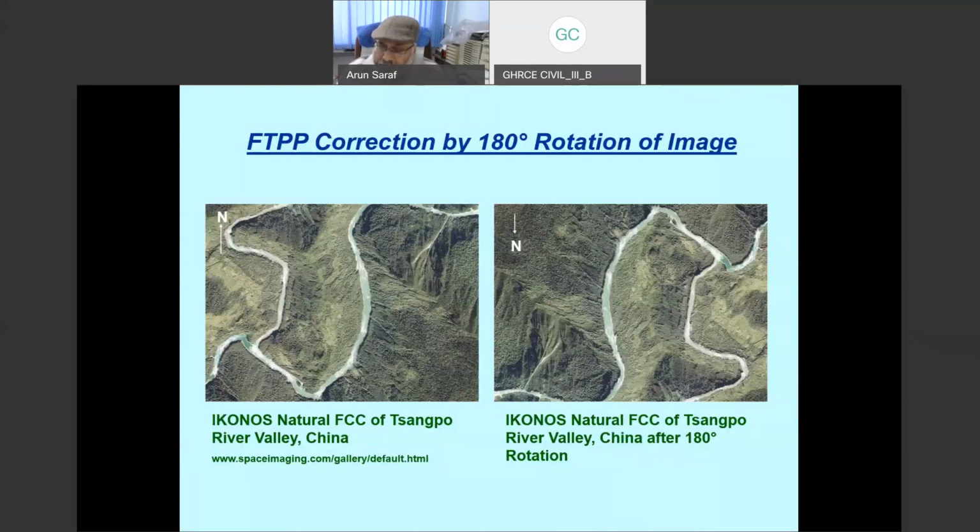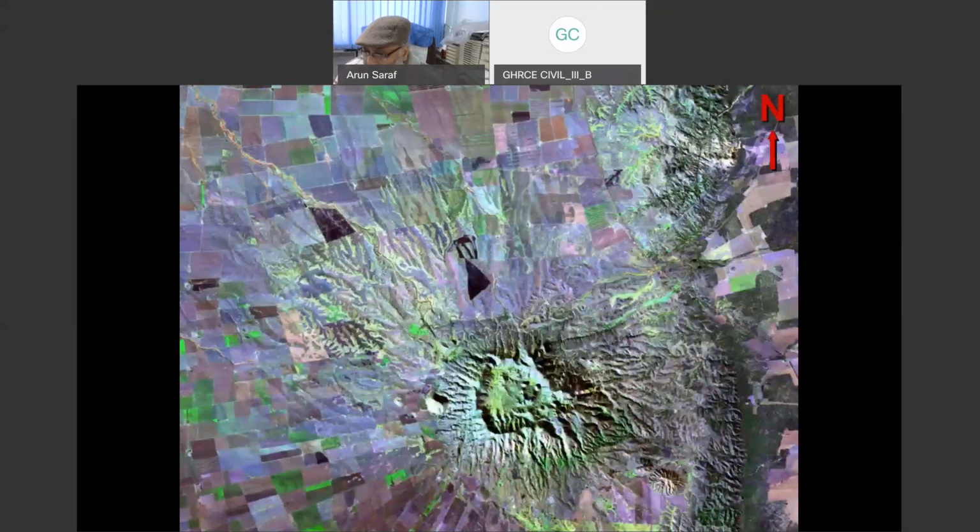The same mistake again by the same site, even for this image. Even today, if you open it, you would find this problem. If I say that this is a volcano, or a dormant or extinct volcano, no one would believe it, because when we keep the north upward, it doesn't look like a volcano. And when I rotate by 180 degrees, now you are seeing that this is a volcano neck, and lava has flown here, and the lower part of that terrain is also there.